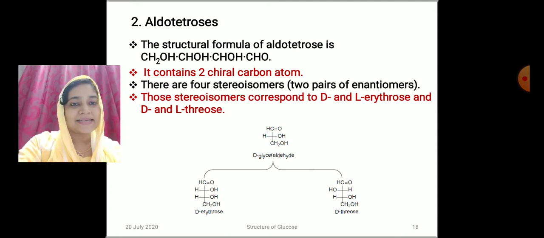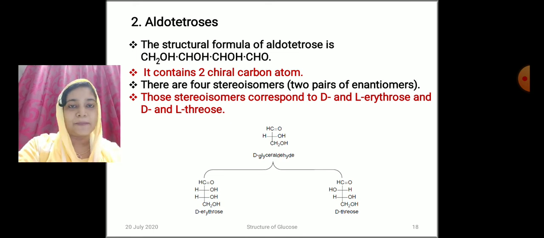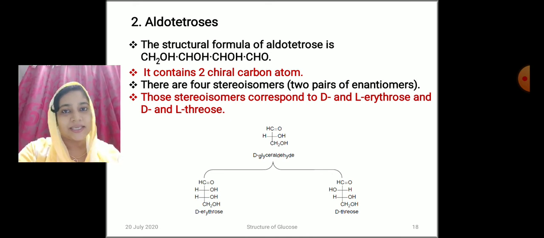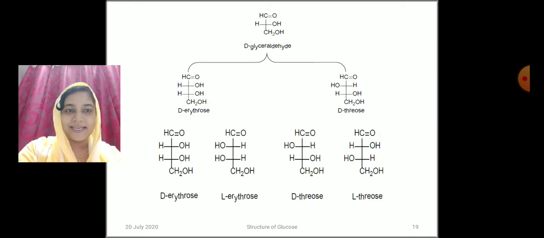The optically inactive dicarboxylic acid is mesotartaric acid, which is obtained from D-erythrose. That means D-erythrose has a plane of symmetry. So, the left structure represents D-erythrose and the right structure represents D-threose, because D-threose gives an optically active dicarboxylic acid on oxidation with nitric acid. So, we can say 4 isomers are possible for aldotetroses, that is D-erythrose, L-erythrose, D-threose and L-threose.